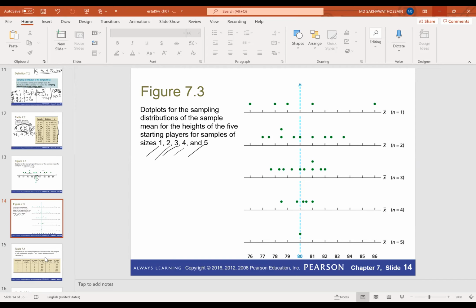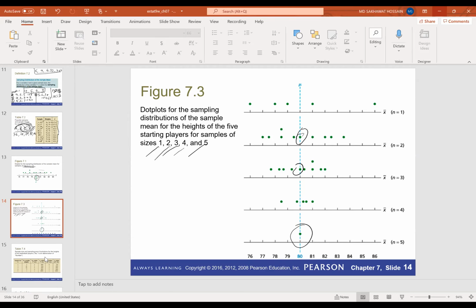If you compare these 5 distributions, you can see that for the first one, the sample mean is not equal to the population mean, which is 80. Only for this one and this one is the sample mean equal to the population mean. For the other two, they are not equal.